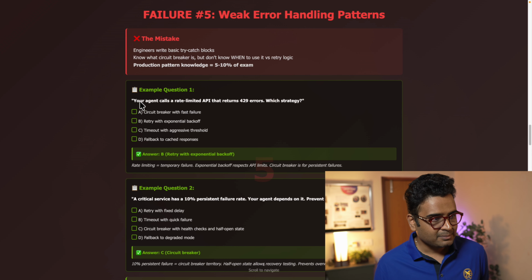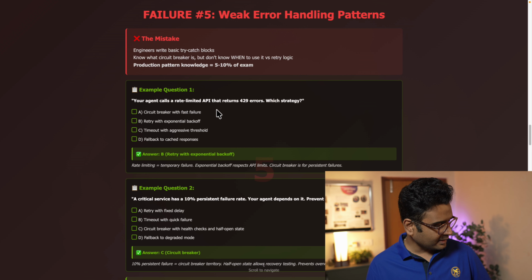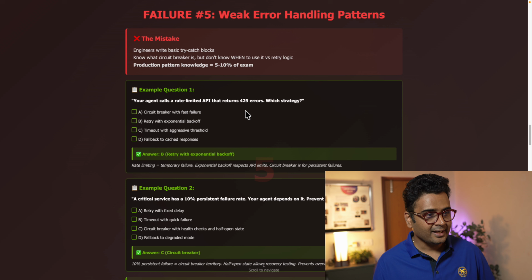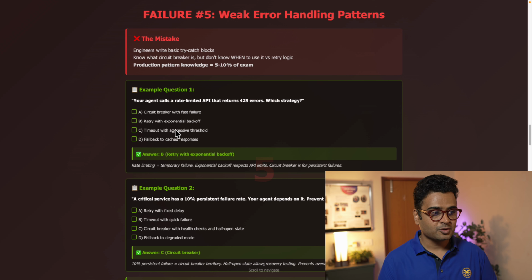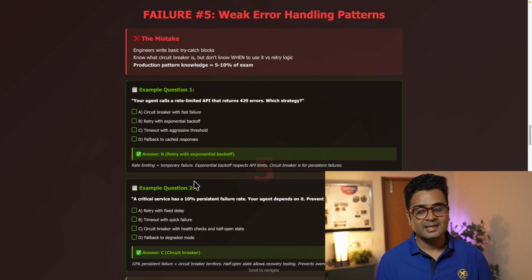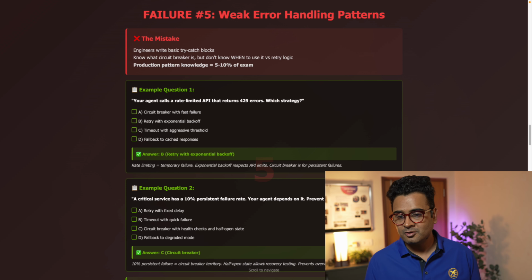So to give you an example, let's say your agent calls a rate-limited API, which returns a 429 status. Okay. Then in such a scenario, which strategy do you need to use? Is it circuit breaking with fast failure, retry with exponential backoff, timeout with aggressive threshold, or fall back to cached response? Here, the answer is B, that is retry with exponential backoff.